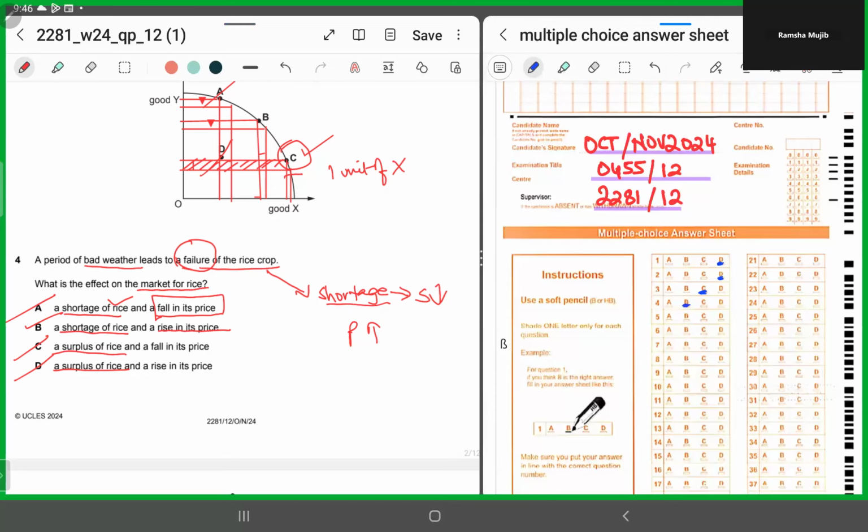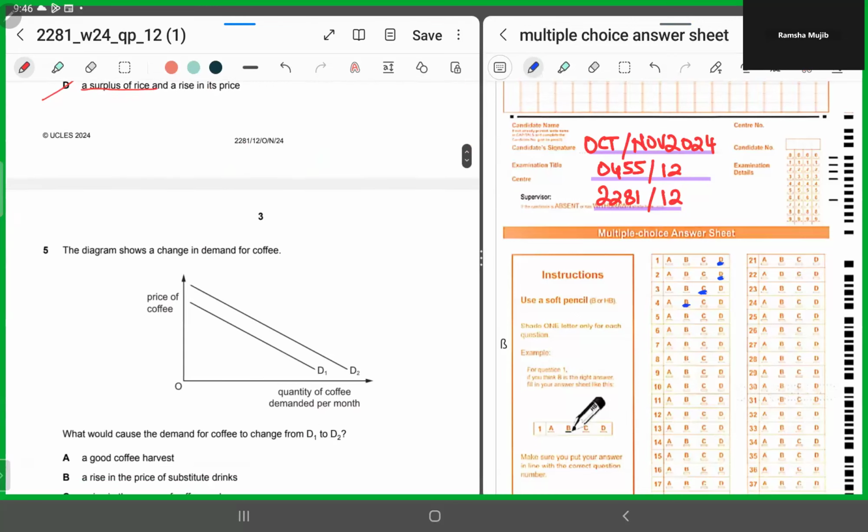All right. Number 5. Number 5 says the diagram shows a change in the demand for coffee. The vertical axis shows the price of coffee. The horizontal axis displays the quantity of coffee demanded per month. Now, what's happening to the demand curve? The entire demand curve is shifting outwards. Now, before I proceed, you tell me, the rule of thumb says what?